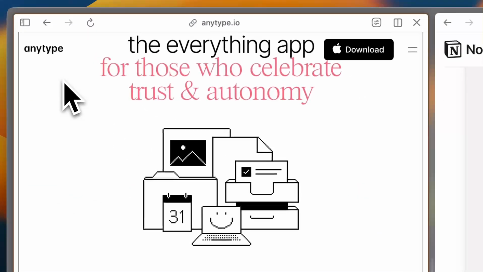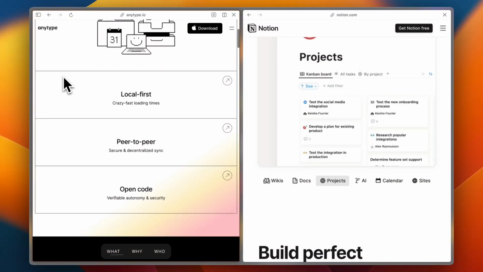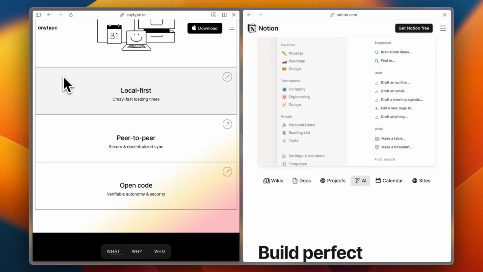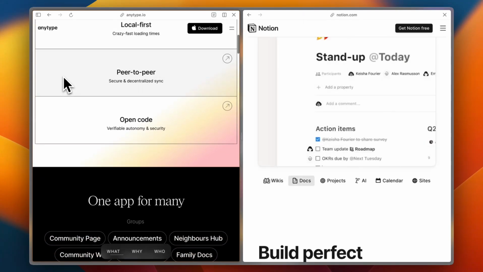Now, Anytype. It's like Notion's privacy-obsessed cousin. Local first, encrypted, no internet required. Some users on G2 love the ownership aspects. One reviewer said, "I finally feel like my data is mine."